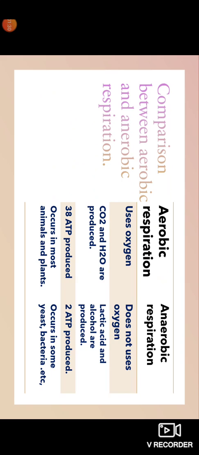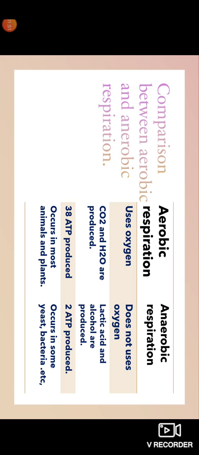Here we have a comparison between aerobic respiration and anaerobic respiration. Aerobic respiration uses oxygen, while anaerobic respiration does not use any oxygen. In aerobic respiration, carbon dioxide and water are produced, while in anaerobic respiration, lactic acid and alcohol are produced.